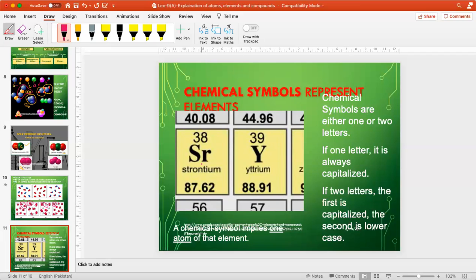So strontium, it has a number which we call the atomic number. In the later discussions, I will explain what is meant by atomic number and atomic mass. But right now, please focus on the symbol. So Sr is the symbol of strontium. Next we come to yttrium. Y is the symbol of yttrium.